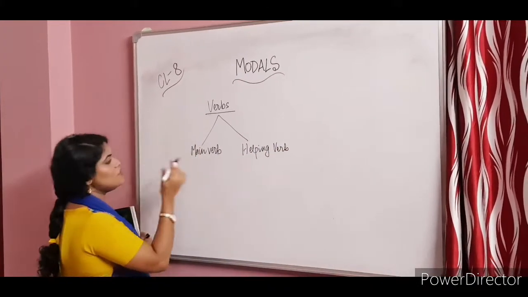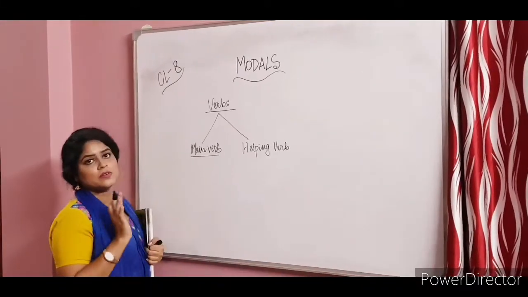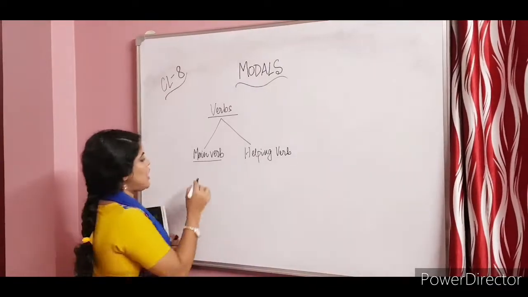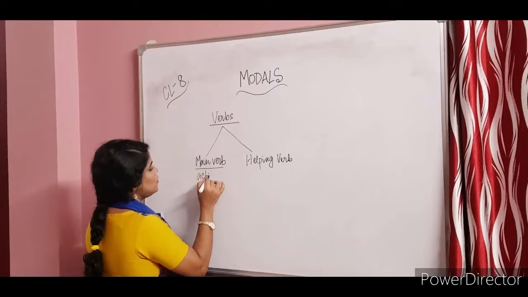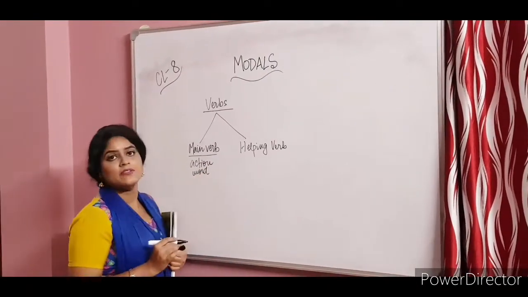Now, the main verb generally is the one that shows some kind of action. So all the action words that you can think of, they are your main verb.